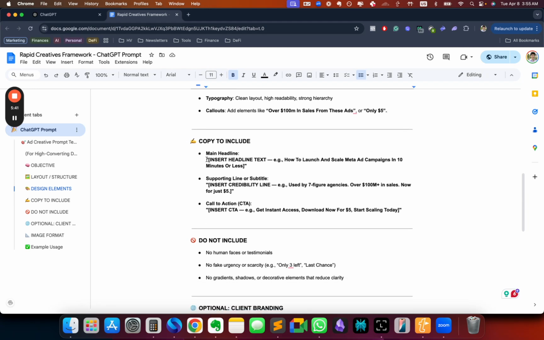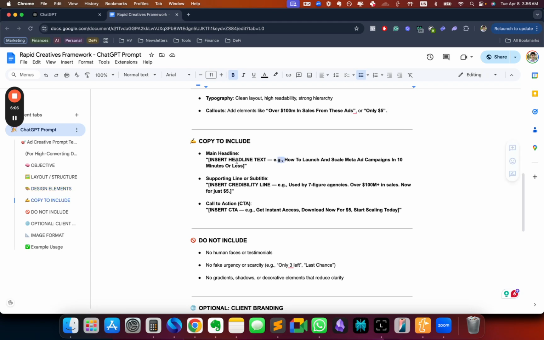So in this case, we're going to give it some copy. For the main headline, you would put the headline that you want ChatGPT to come up with. In this case, it already has my headline, but it can be anything like free home buyer seminar, or discount for IV therapy, or whatever it is that you want to have on the ad. And again, this needs to be a benefit-based headline.